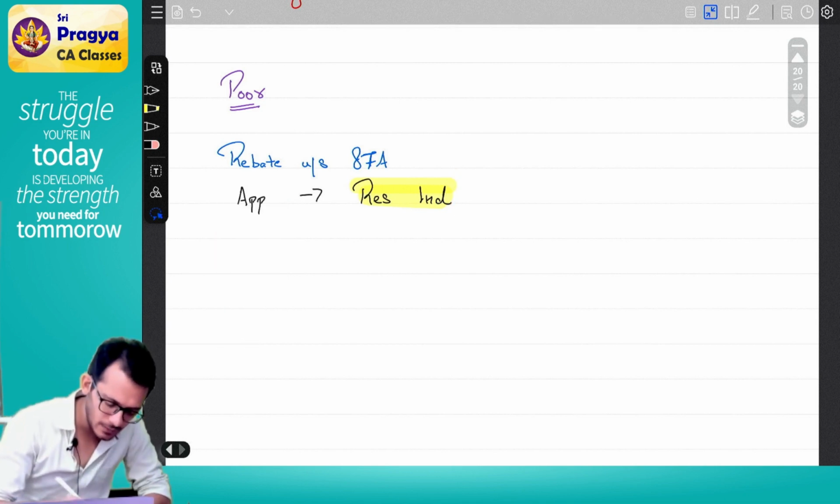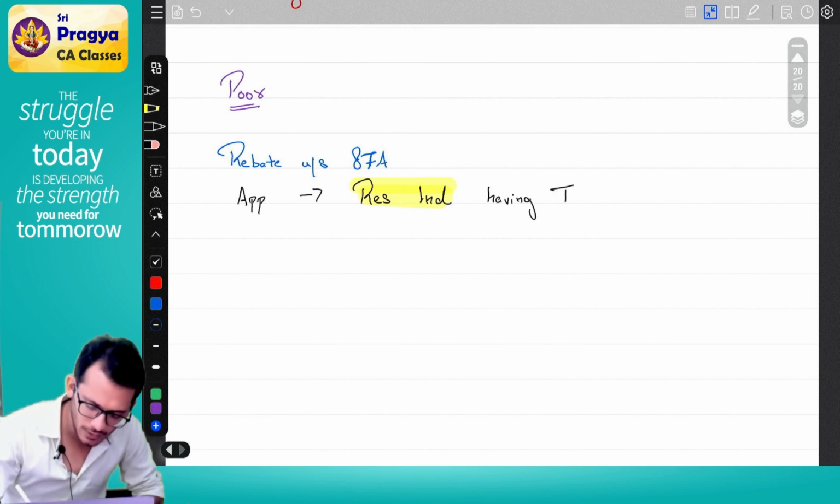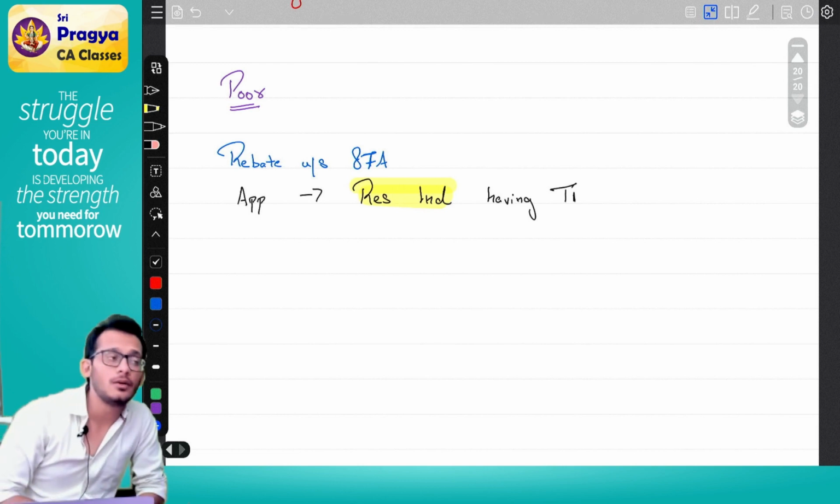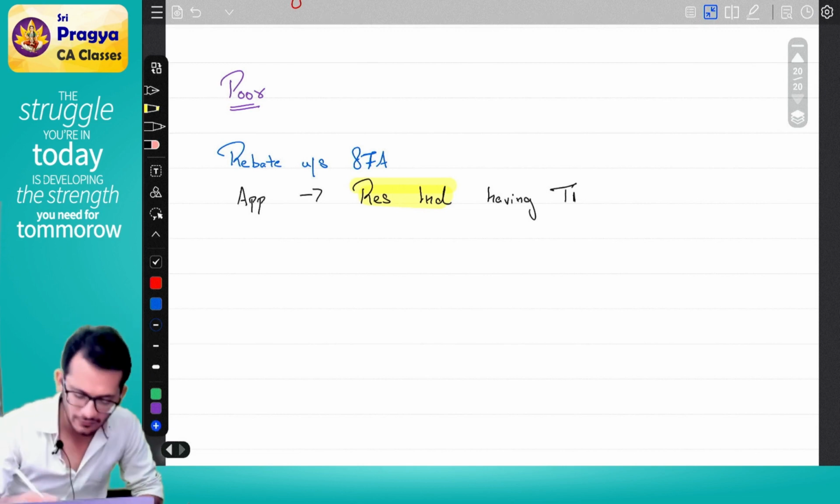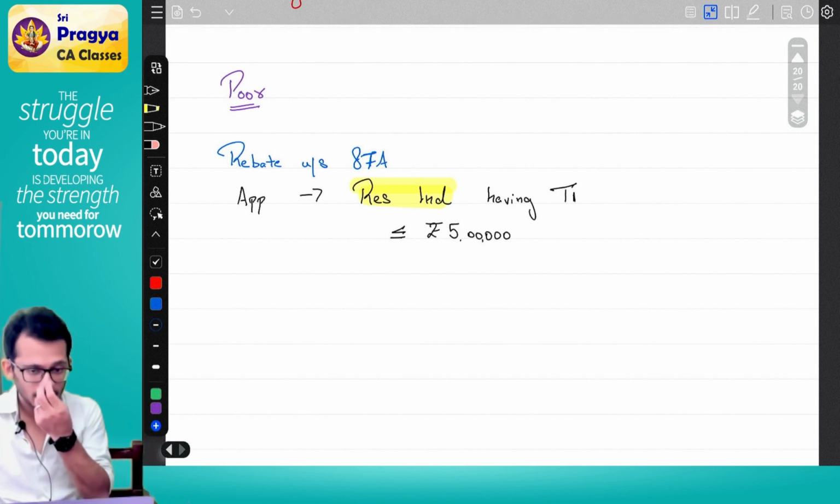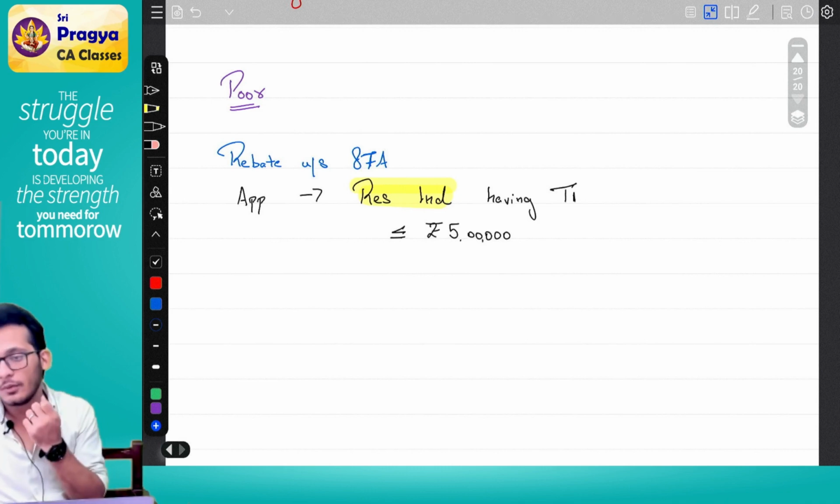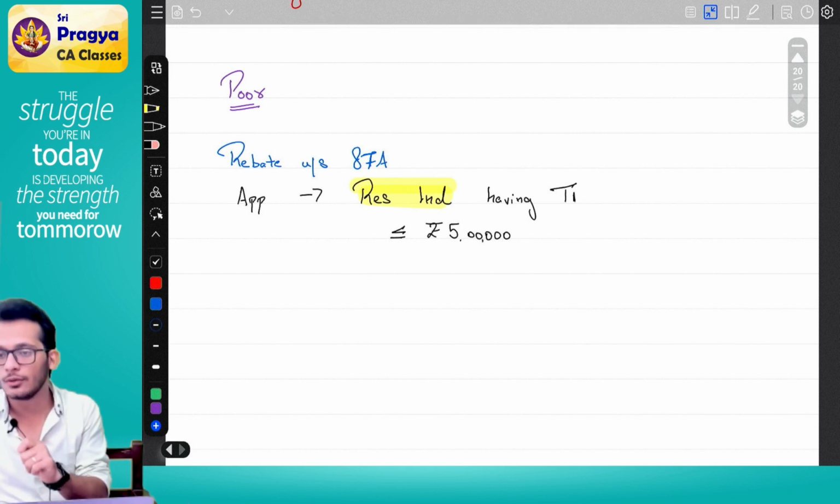It is applicable on resident individual having total income. Please understand, it is total income. Having total income less than or equal to rupees 5 lakhs. If I want to call you poor, you have to be a resident individual with a total income less than or equal to 5 lakhs.